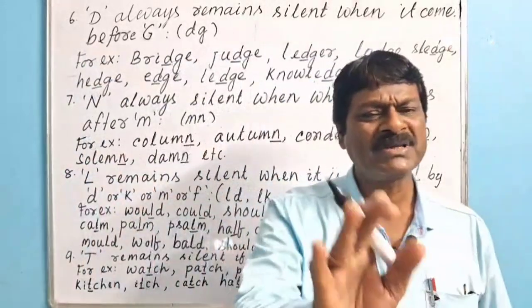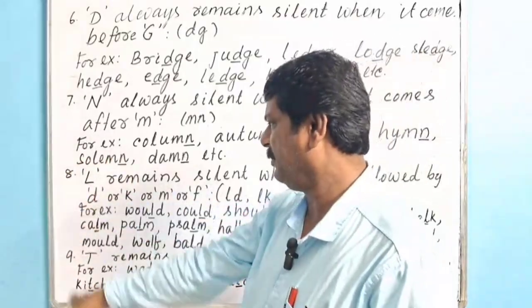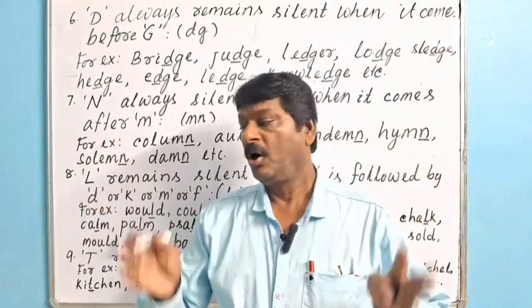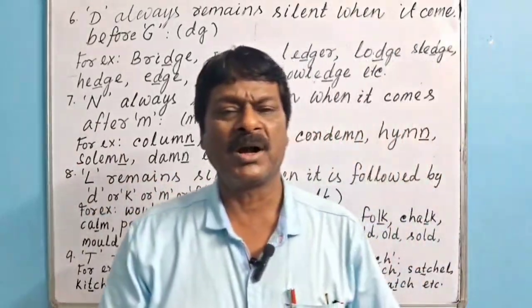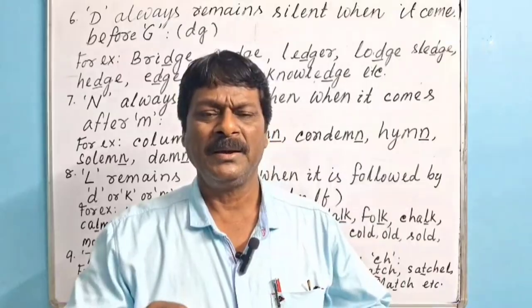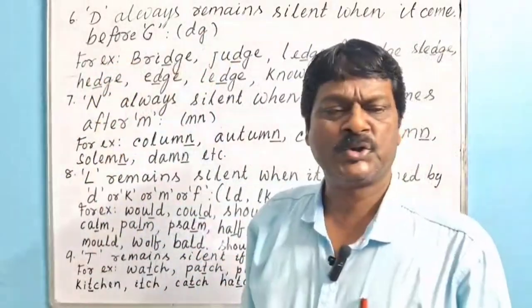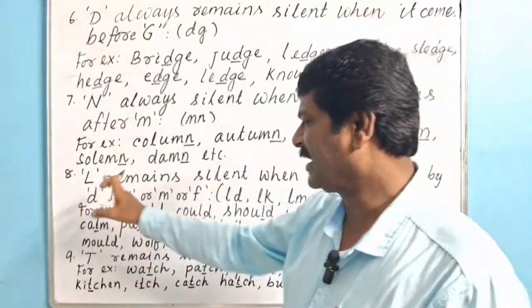Okay. Now we shall deduce the conclusion that according to rule 8, point number 8, L remains silent when it is followed by either D or K or M or F. But there are some words which are exceptions to this rule. They do not come under the jurisdiction of this principle or this rule. What are they?